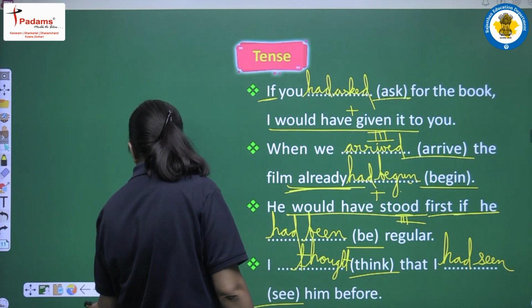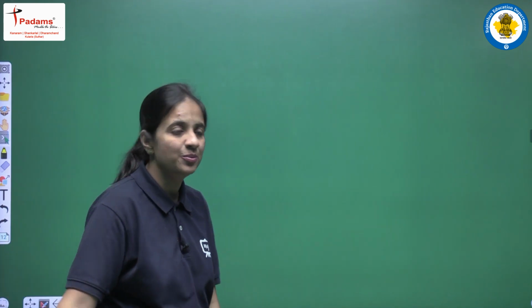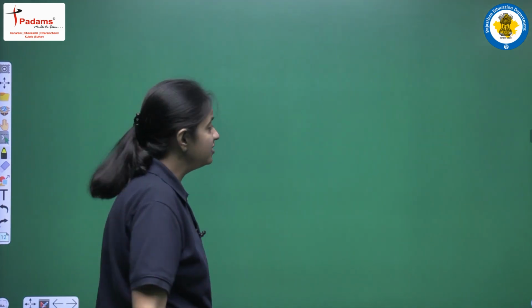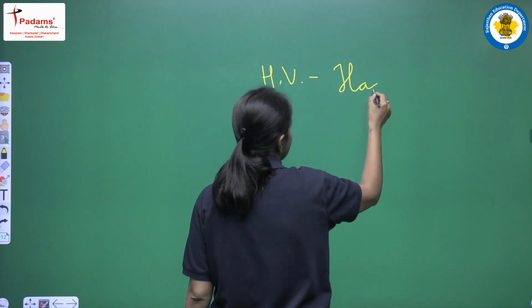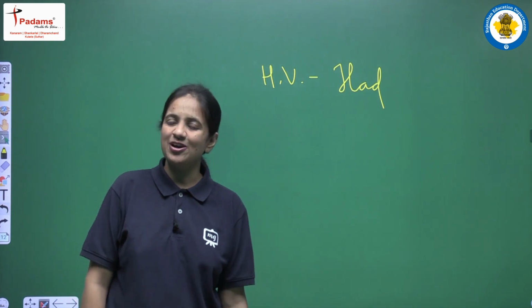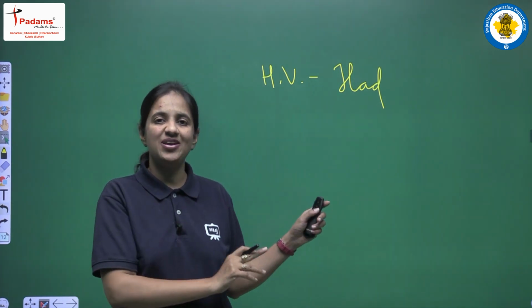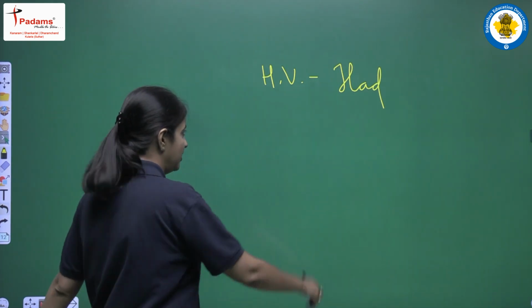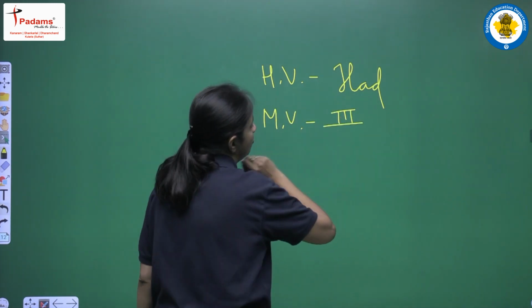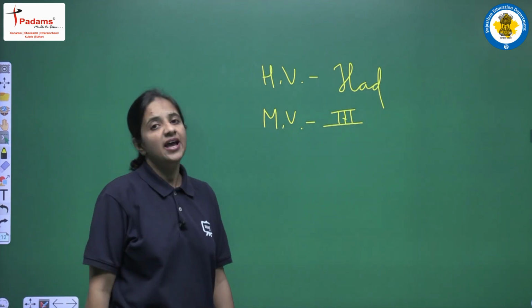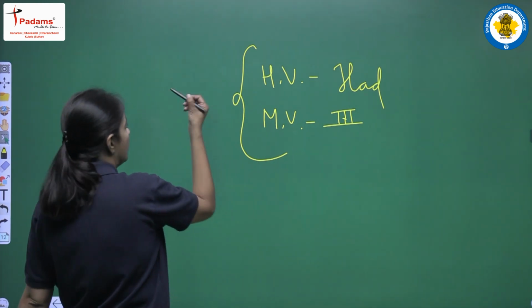So now one more time let's revise the complete tense, let's summarize this tense one more time. So this is past perfect tense, and in this tense we are having only one helping verb, that is had. So no confusion regarding the helping verb, because we are having only one helping verb. So for all the subjects we have to use had only. Okay, and if we are talking about the main verb, so in this tense we always use third form of the main verb.